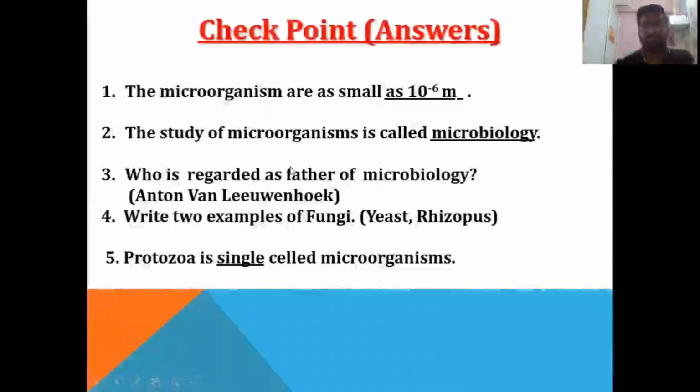Here it is. The microorganisms are as small as 10 to the power minus 6 meter. The study of microorganism is called microbiology. Who is regarded as the father of microbiology? Anton van Leeuwenhoek. Write 2 examples of fungi, yeast and rhizopus. The protozoa is a single-celled microorganism.